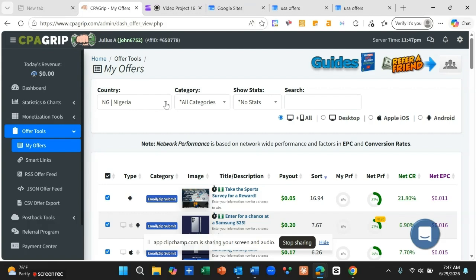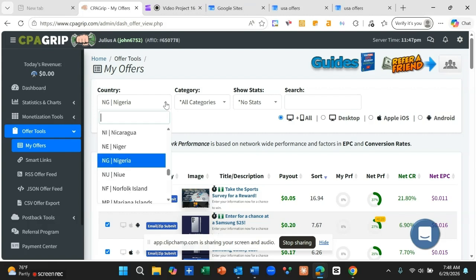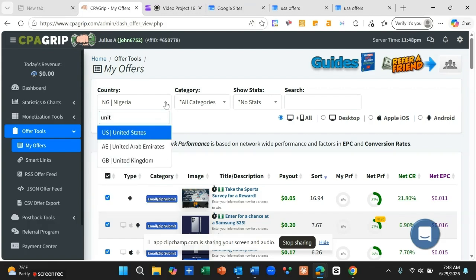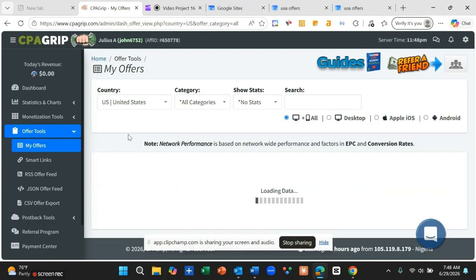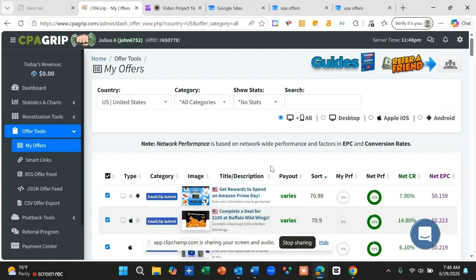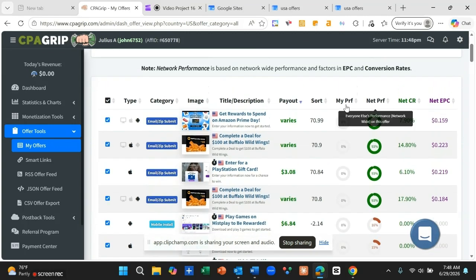So you click this down arrow here, and you write United States here. So this is United States. You need to click on this one. When you click on this, it's going to bring all the offers from the United States. Then this payout here, you click it to have the highest payout first. So you can see right now that these are the highest payouts we are having.